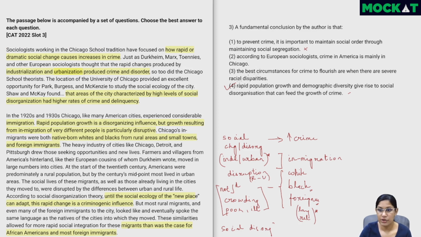Now this is something which is wrong. The European sociologists were focusing more on Europe. Right, this is something which was also mentioned here, like the European cousins of whom Durkheim wrote. It's something we cannot assume, that the Europeans were pointing fingers at Chicago.